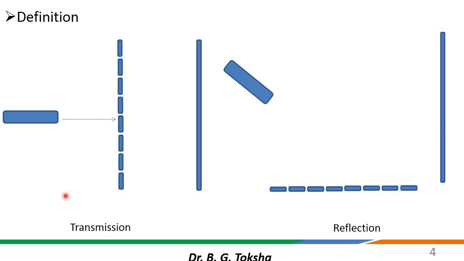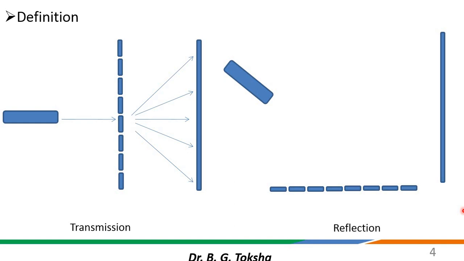Here we will see what happens in transmission and reflection grating. Whenever light from the laser source gets incident on the diffraction grating, you will get a diffraction pattern on the screen by virtue of transmission, if you are using the transmission grating. So two types of diffraction grating are available: one is transmission grating, another one is reflection grating. In our laboratory we generally use transmission grating.